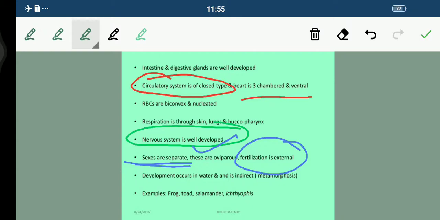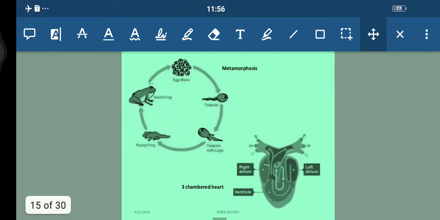Now development occurs in water and it is indirect. Fine. Now we can say that, as I have already explained the process of metamorphosis, this is exactly what happens here. And the examples are, students, frog, toad, salamander. All these are examples. These were the animals that were examples of this very class.